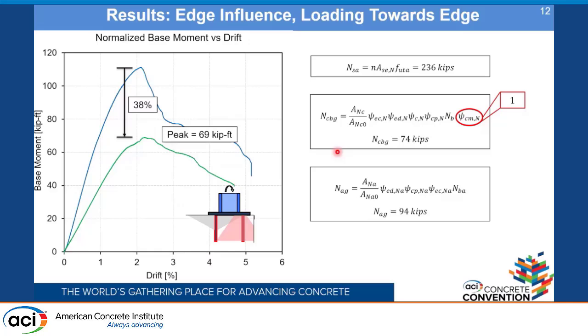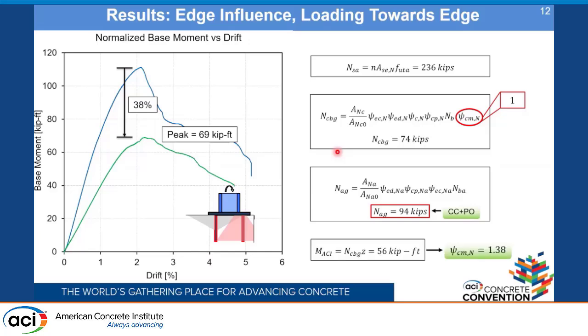In this case, even though the least of these three values is the concrete cone breakout capacity, we observed that in the experiments we obtained a combined concrete cone and pull-out failure capacity. So the moment as obtained from the ACI is around 56 kip feet, but in experiments we obtained around 70, which again shows that there is a discrepancy between what is obtained from ACI and what we obtained from the experiment. After calculating the pure tension capacity of the 1/2 anchor group, we found that the psi CMN factor is around 1.4. So even when there is an edge present nearby, we get a positive influence of the base plate compression.